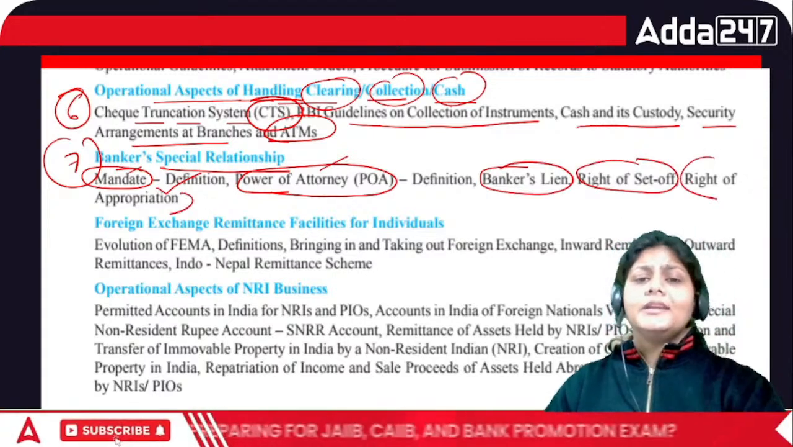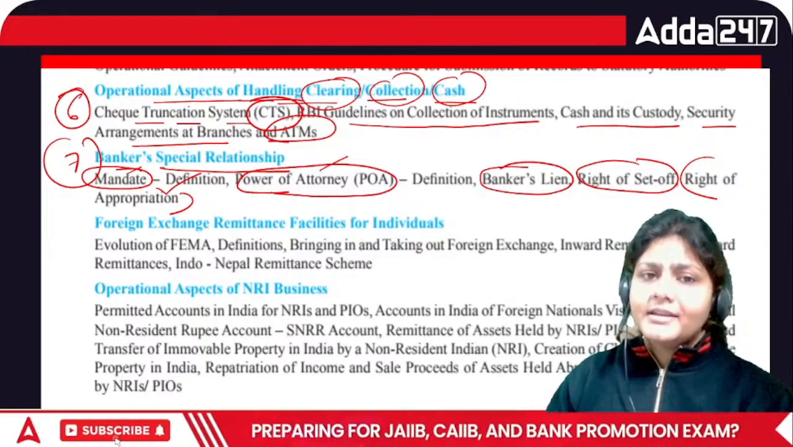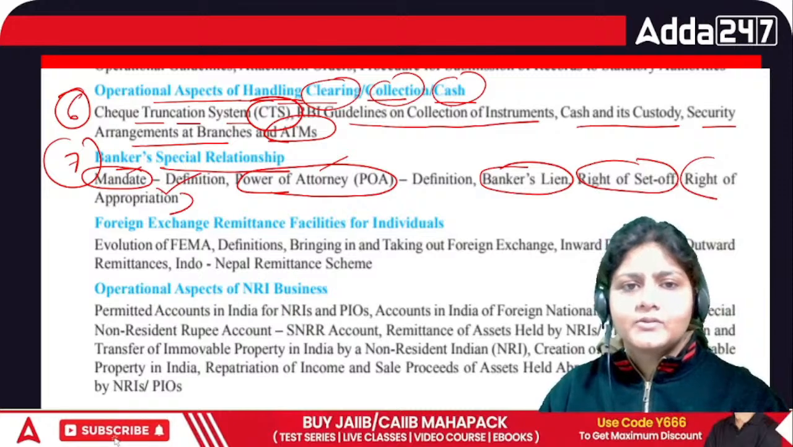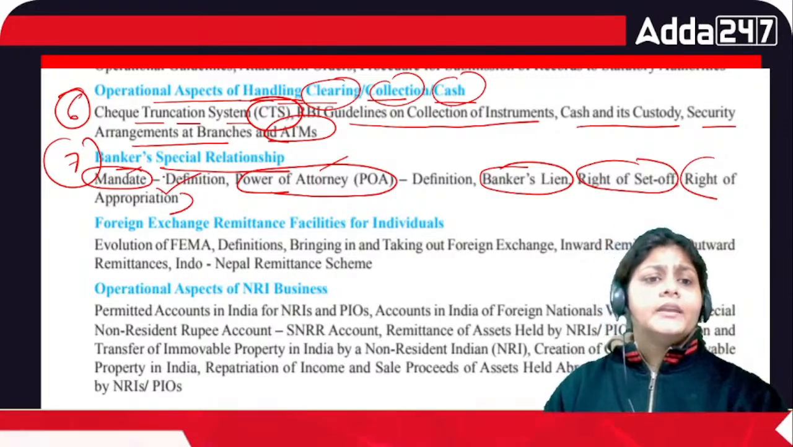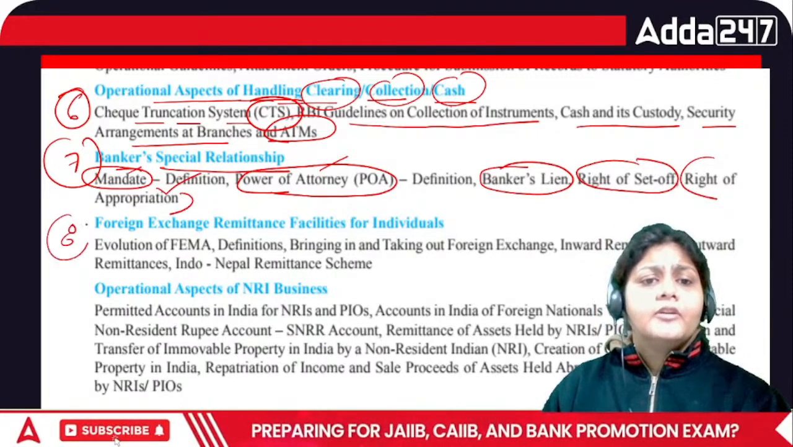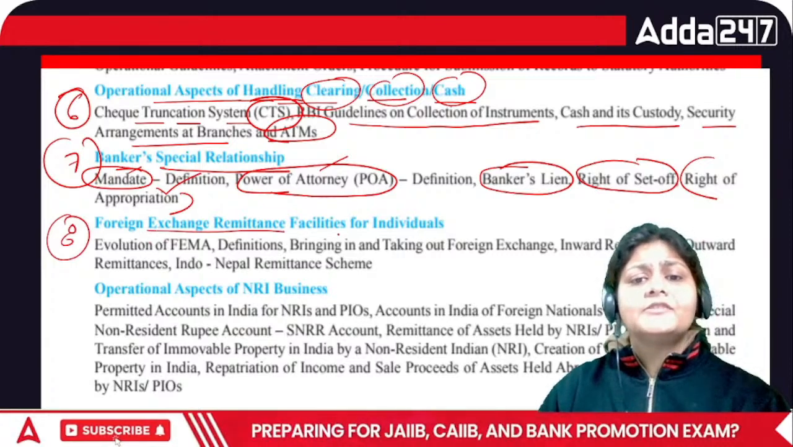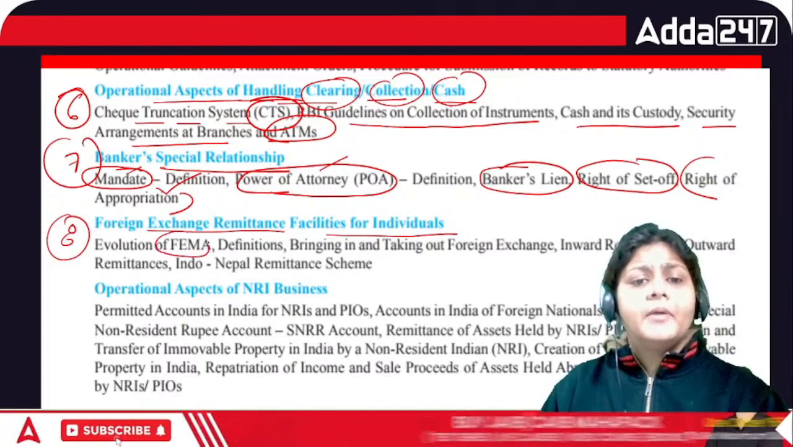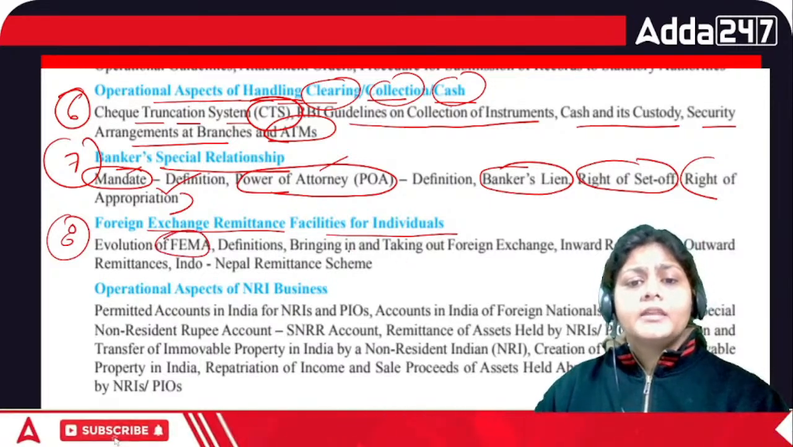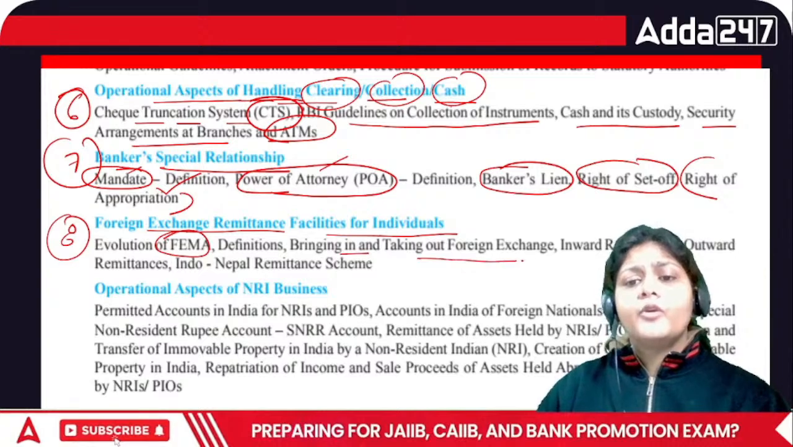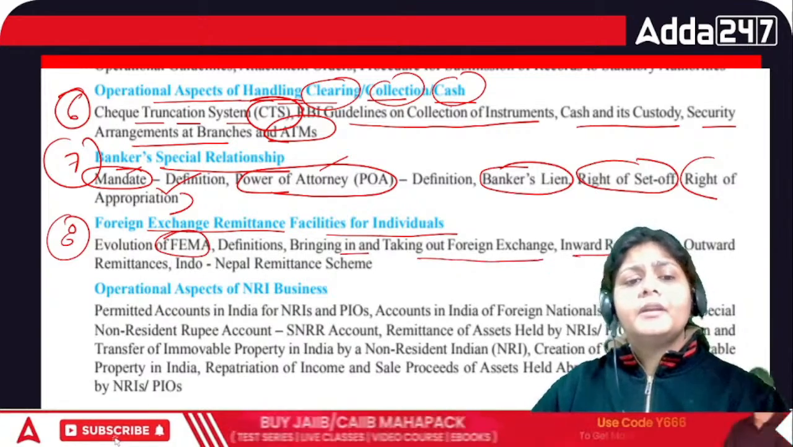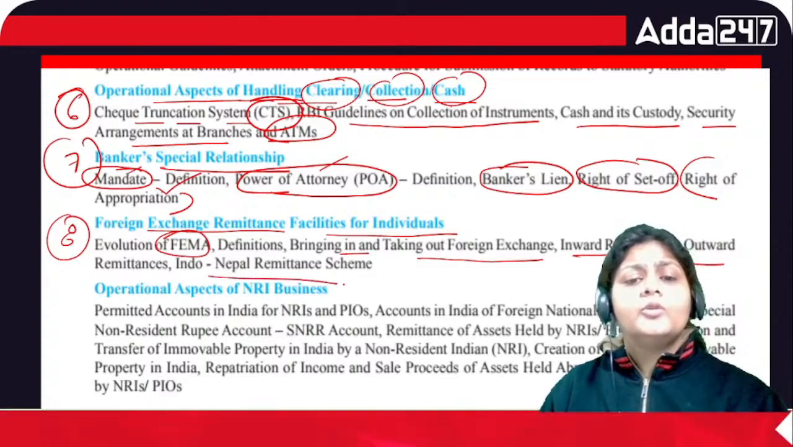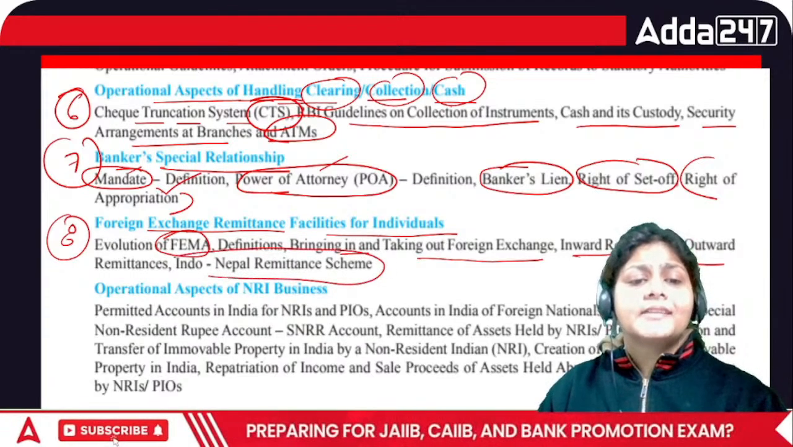All these I am going to cover in your YT session also, and in detail in the paid batches. Then you have chapter number 8, foreign exchange remittance facility for individual. You have to cover FEMA guideline here. Then bringing in and taking out foreign exchange, inward remittance, outward remittance, and what is the Indo-Nepal remittance scheme.